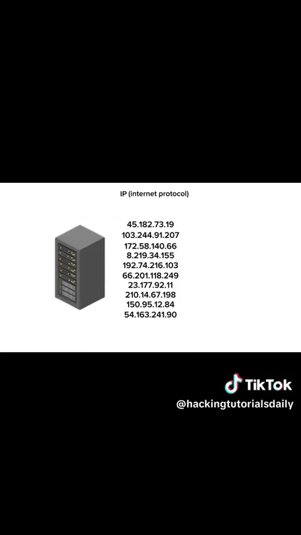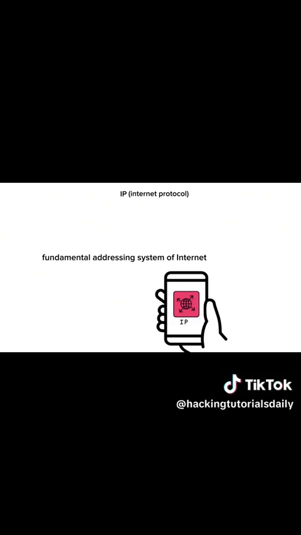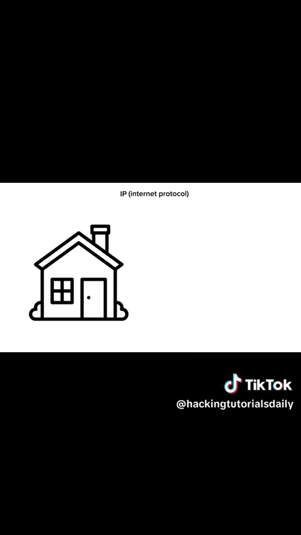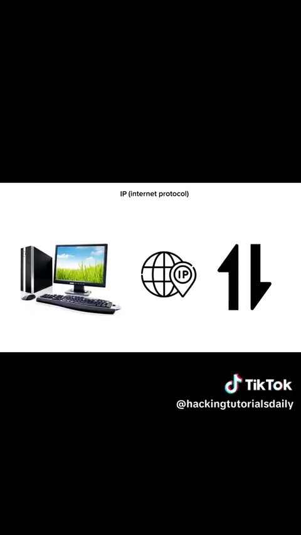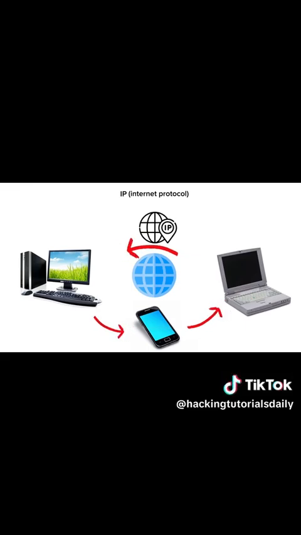Internet Protocol. Once DHCP does its job, you have an IP. This is the fundamental addressing system of the internet. Just like a house needs a street address to receive mail, every computer needs an IP address to receive data. It allows networks to route information across the globe, ensuring that a packet of data meant for your laptop doesn't end up on your smartphone.